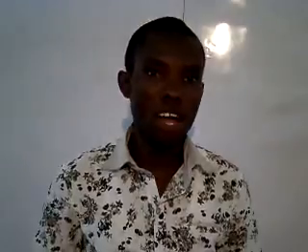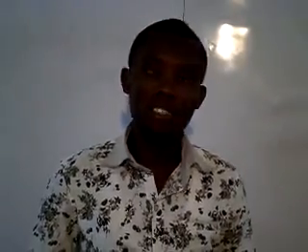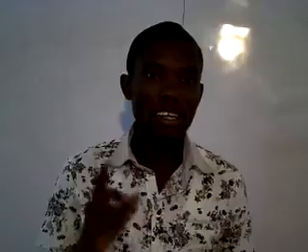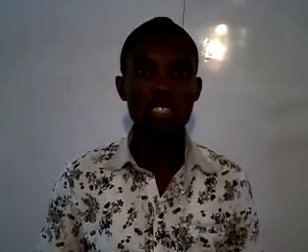Good. Today we are going to look at the theory of production. But before that, let's go over what we did the last time we met. The last time we talked about factors of production. I said factors of production refers to all those inputs or resources that are used to produce goods and services to satisfy human wants. I mentioned to you land, labor, capital, and then the entrepreneur. I said the entrepreneur combines these factors of production to produce goods and services.